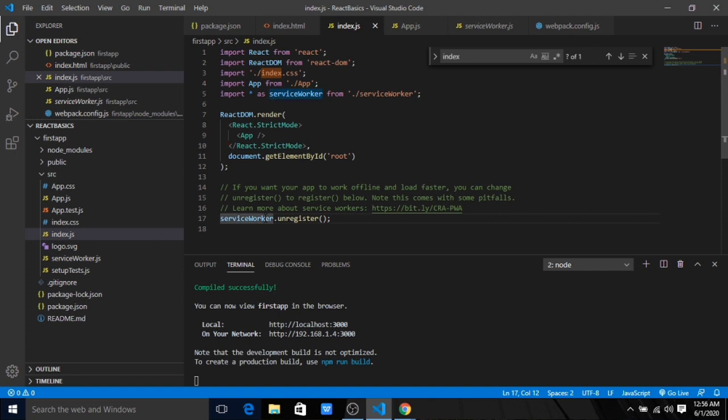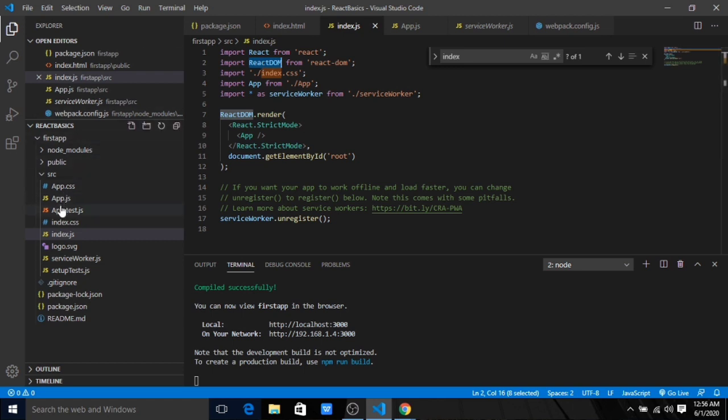Okay, so we have that facility, and as you can see inside this index.js, we are using two main components of React. The first is React, and the other is React DOM. React DOM is there to convert our virtual DOM, compare it to the real DOM, and change the real DOM. As I told you in my slide, if you remember, there was a small robot, and that is basically this React DOM. It will do all the job for us. We don't need to worry about that.